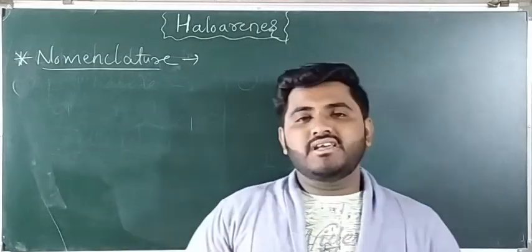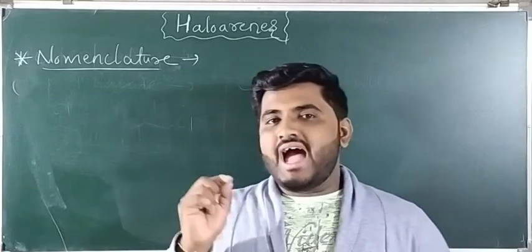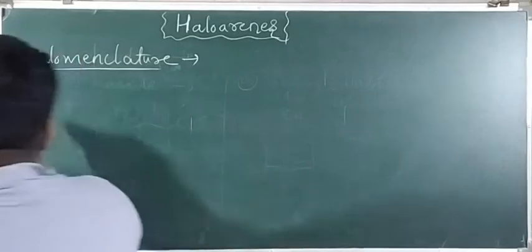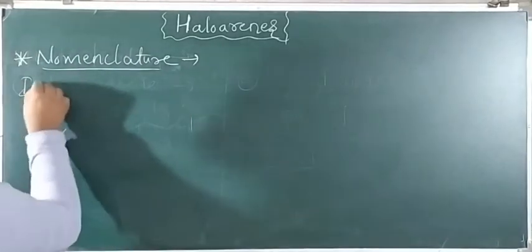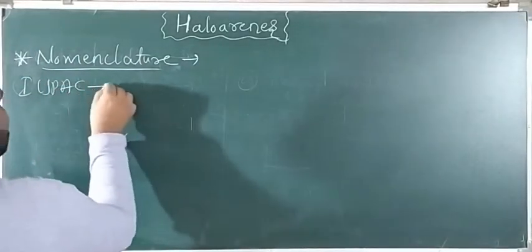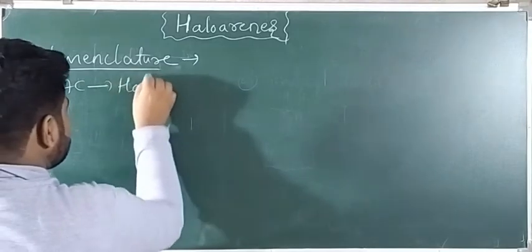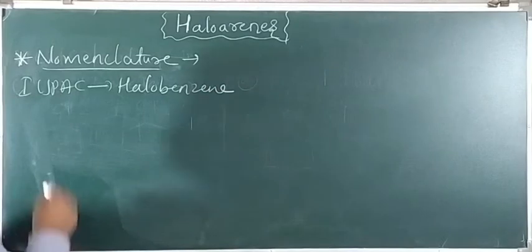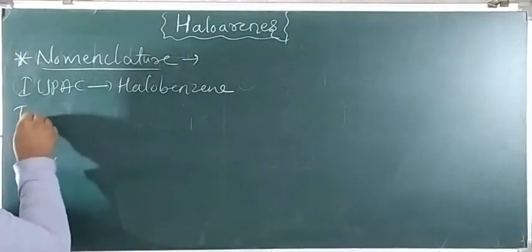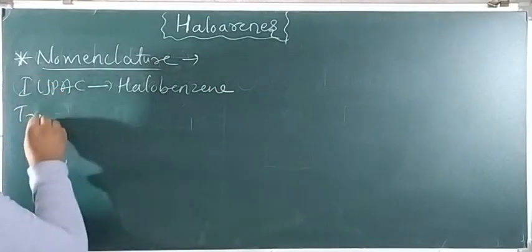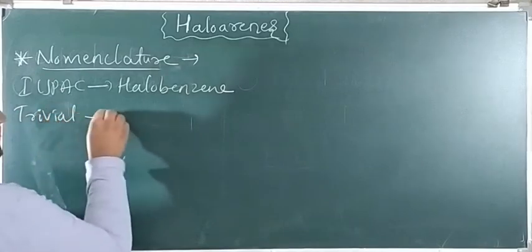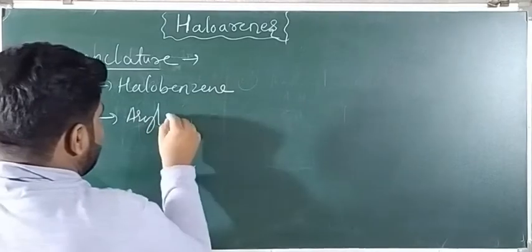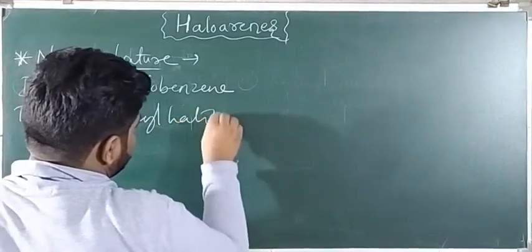But in IUPAC, the haloarenes are named as halobenzene. So how to name them? IUPAC, halobenzene. The general name is halobenzene. But in the trivial or common system, we can call it aryl halide, right?